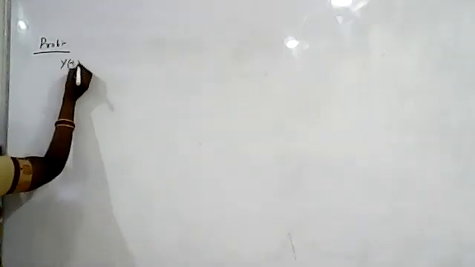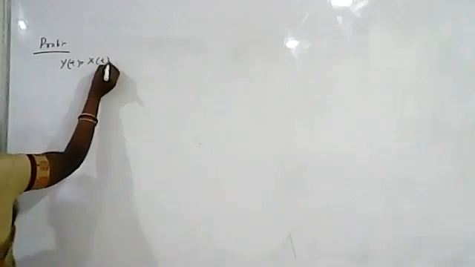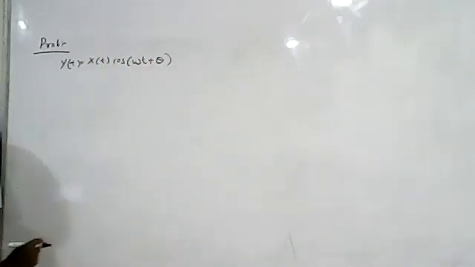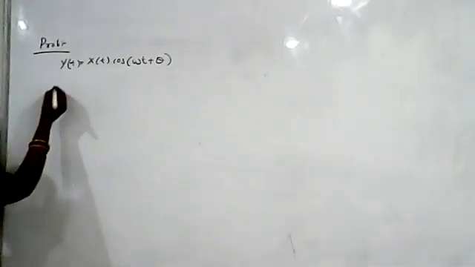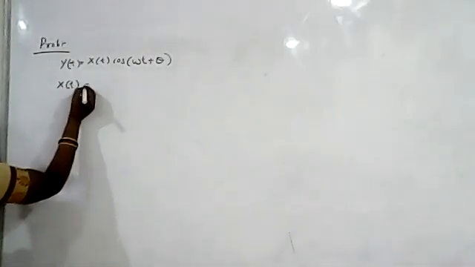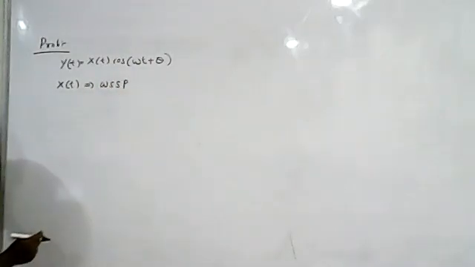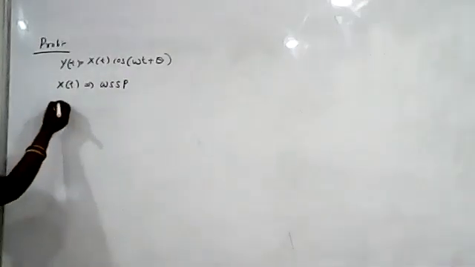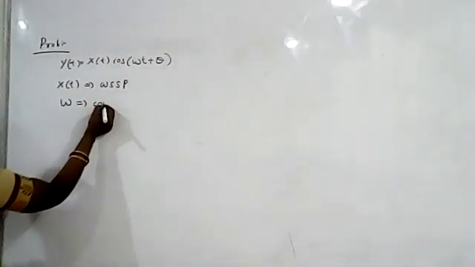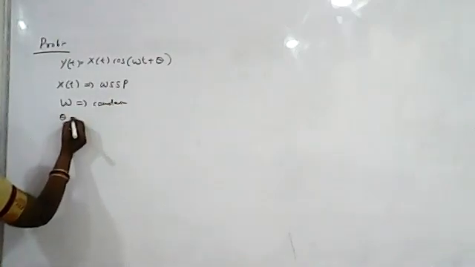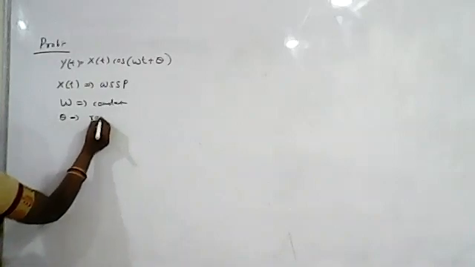So the problem here is a random process y of t. The random process y of t is given as x of t cos(omega t plus theta), where x of t is a wide sense stationary random process, omega is constant, and theta is a random phase.